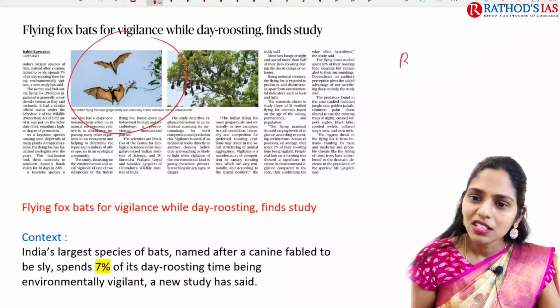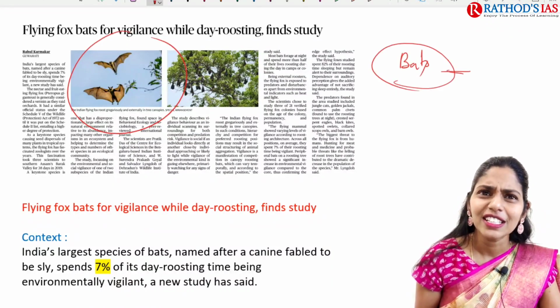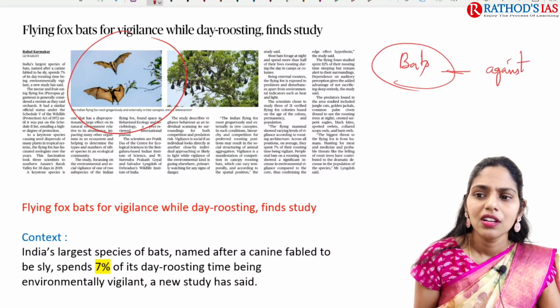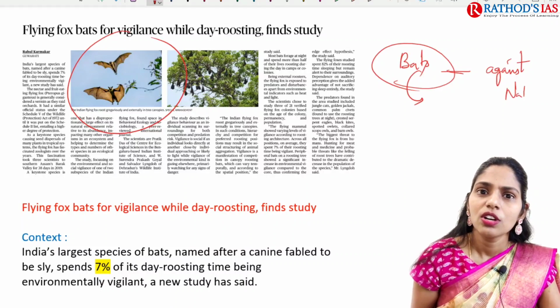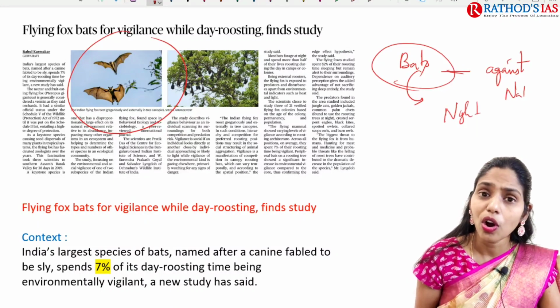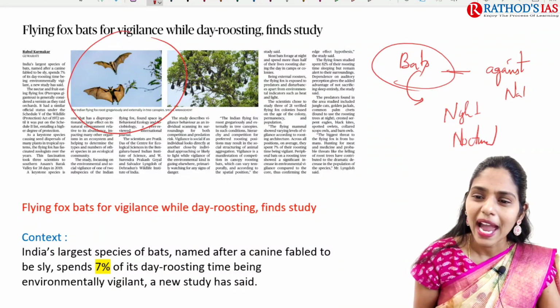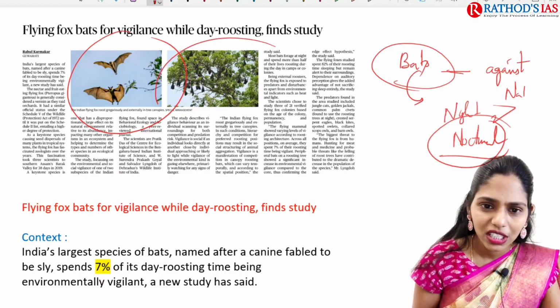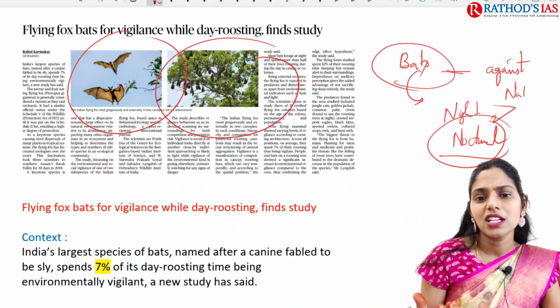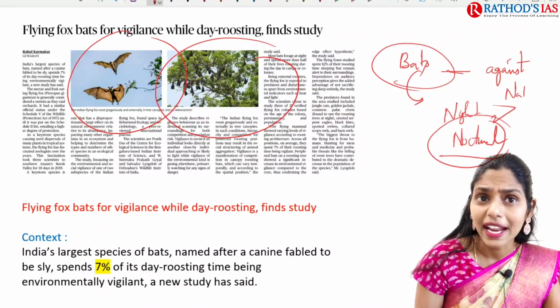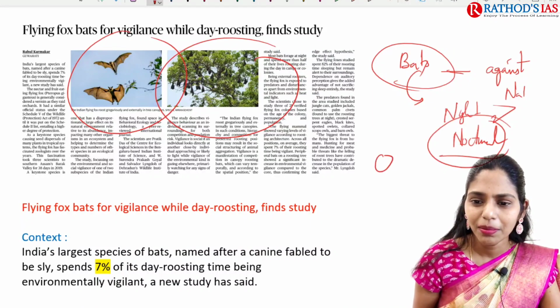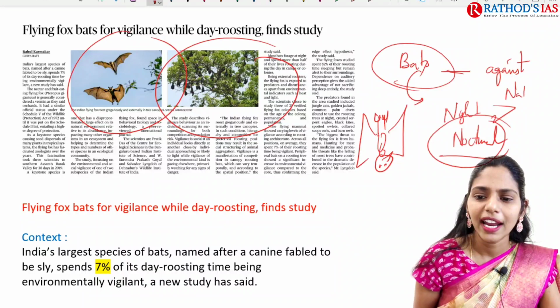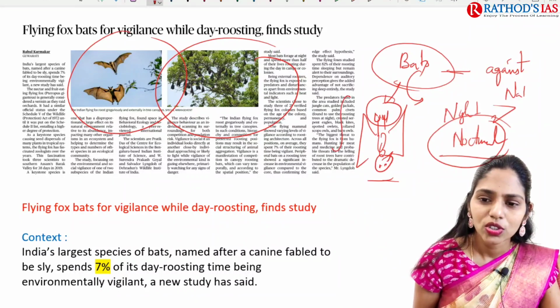So here actually, if you see bats, I can say they are against nature. They are against nature because they search for food at night. That means they are nocturnal animals. They are active in the night time in search of food. They are called nocturnal animals. And even if you see this image, these bats are hanging from the branches. Their head will be down and their legs will be up like this. This will be the wings, right? So this is the body. Here their head will be down and their legs will be up. So this is opposite to nature.